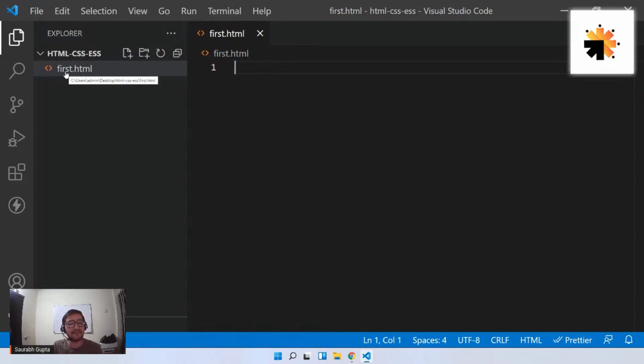You can name it anything. I have named it first, but you can name it anything, and then dot html. You can also give the extension dot htm. It's up to you. Both are fine, but I personally give .html, and you should also try to always give .html. But even if you give .htm, that works. Both are the same.